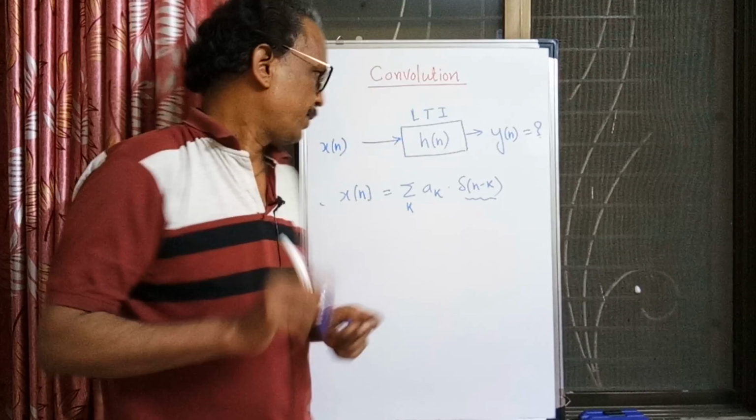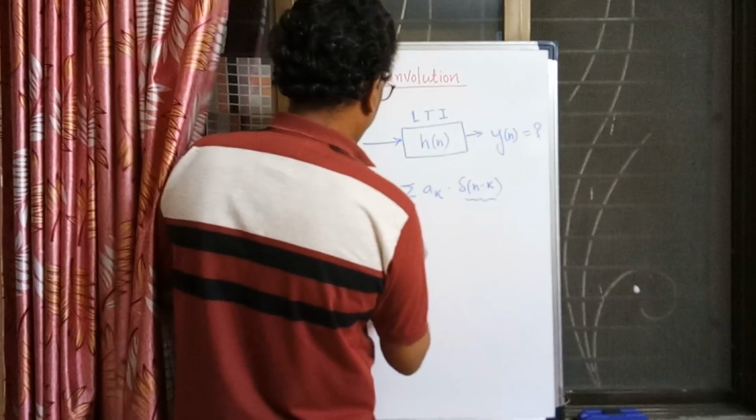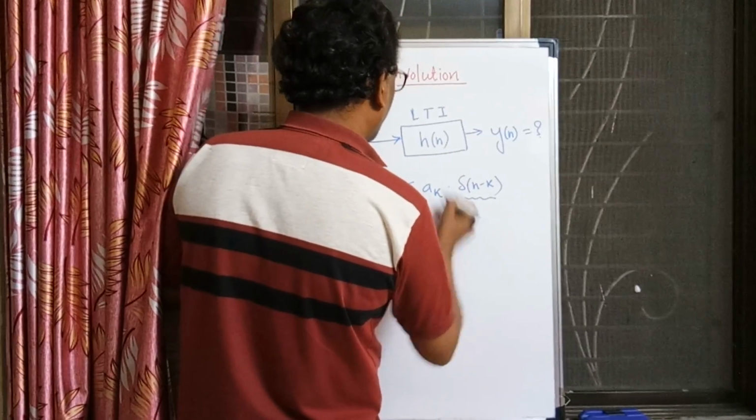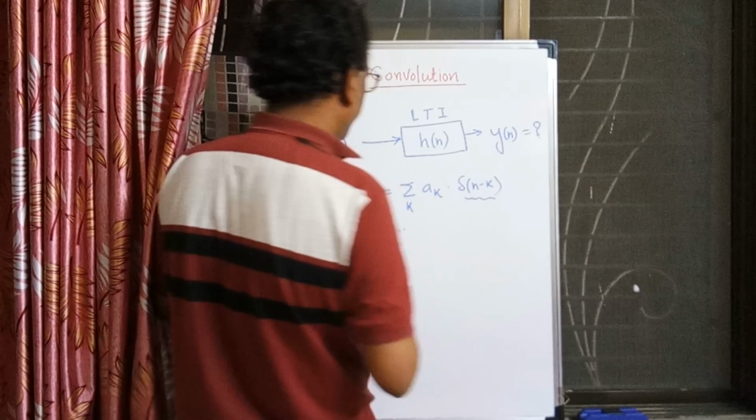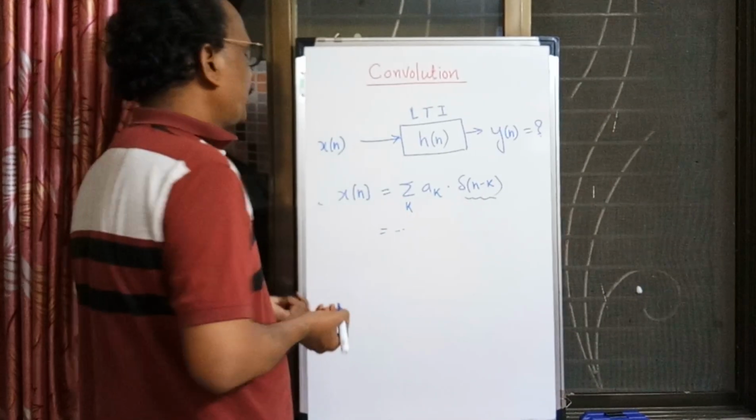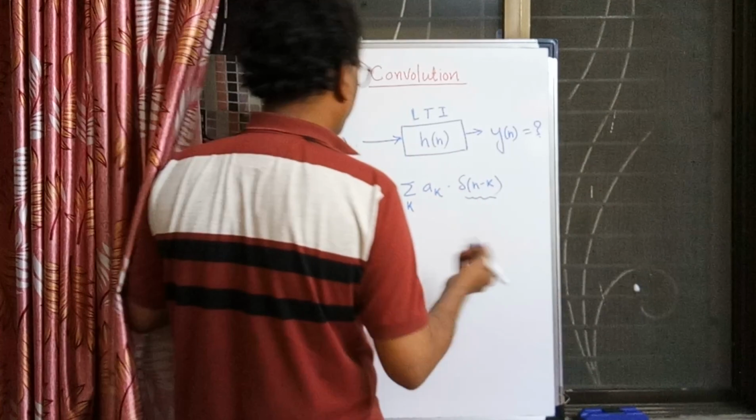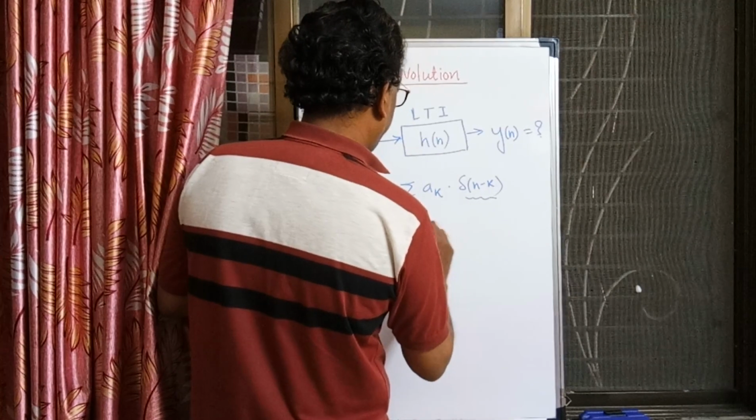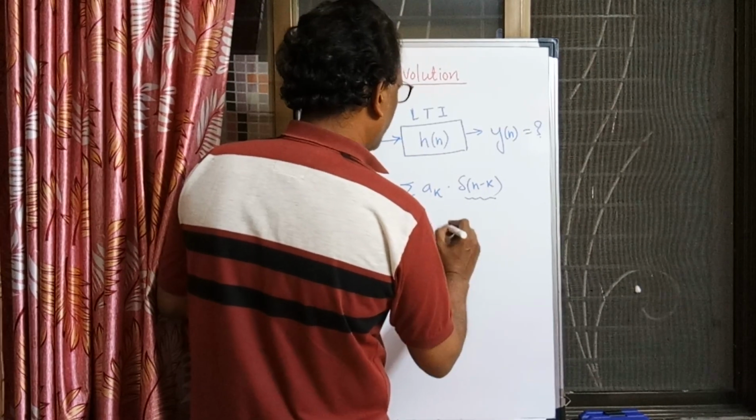If you write this, let us say we don't know about this signal x of n, whether it starts from a negative or positive point. Let us say dot dot dot, and let us write k equal to 0.